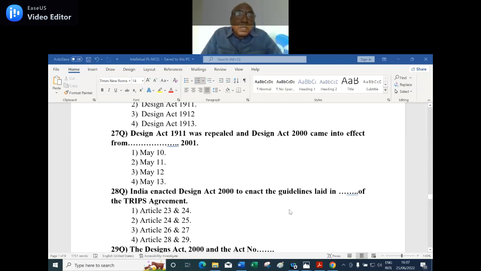28th question. India enacted the Design Act 2000 to implement the guidelines laid down in dash of the TRIPS agreement. Number 1, Article 23 and 24. Second option, Article 24 and 25. Third option, Article 26 and 27. Fourth option, Article 28 and 29.